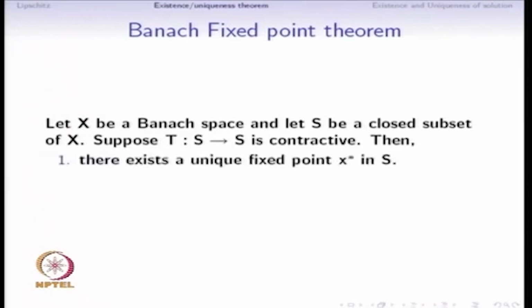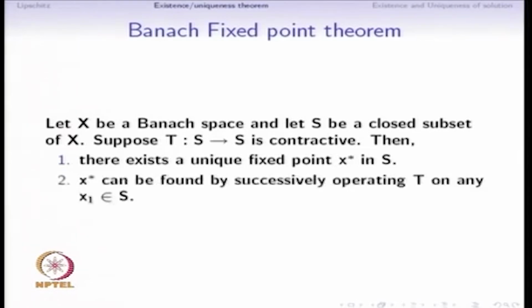Then first of all, there exists a unique fixed point x star in S for this operator T. Moreover, that fixed point x star can be found quite easily, by successively operating T on any x1 in S. We take any x1, then T times x1, then T times T of x1. When we do this iteration, we will converge to that unique fixed point.